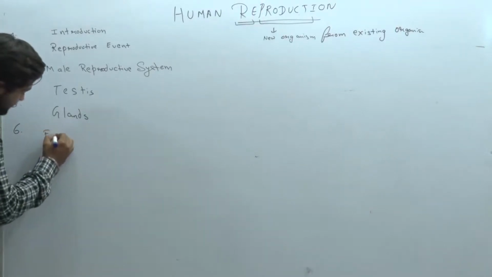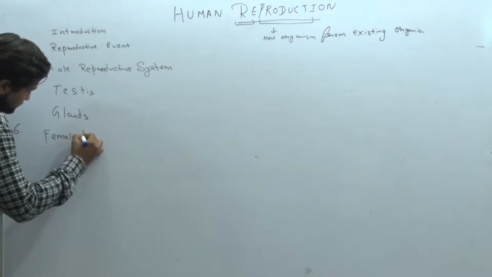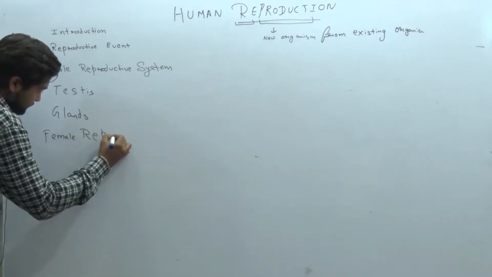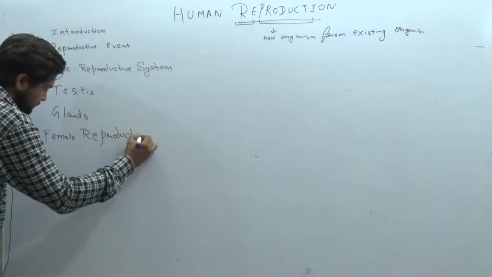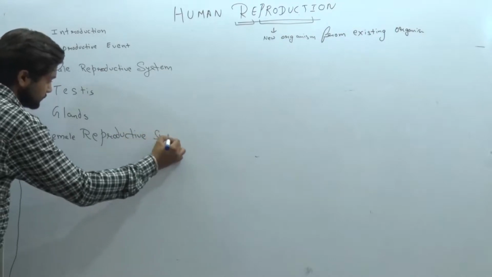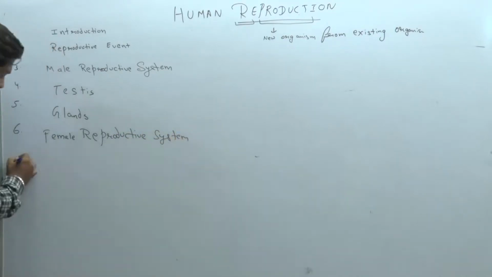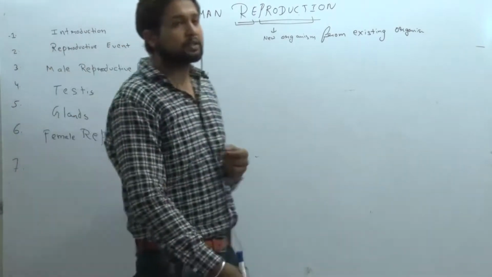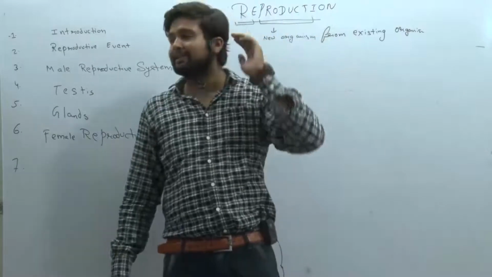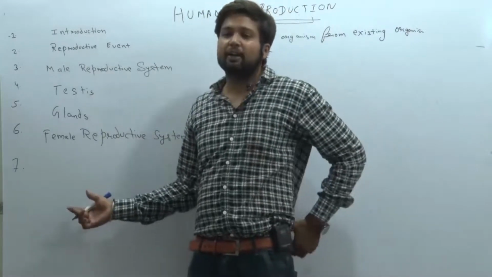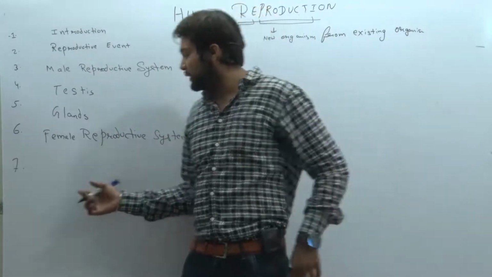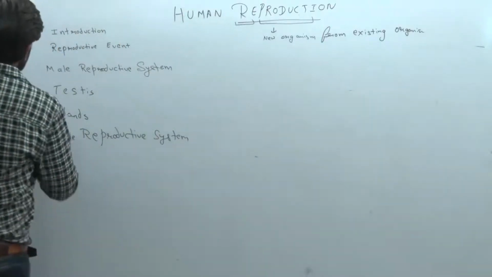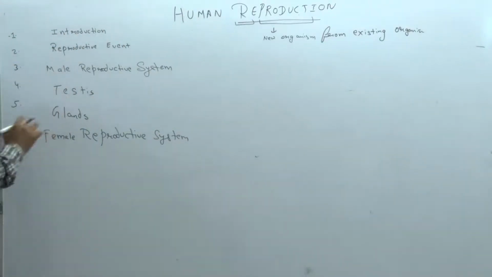Next, after the glands, we have studied the female reproductive system. In the female reproductive system, we have watched the ovaries, fallopian tube, and all those things. That was one, two, three, four, five, six.